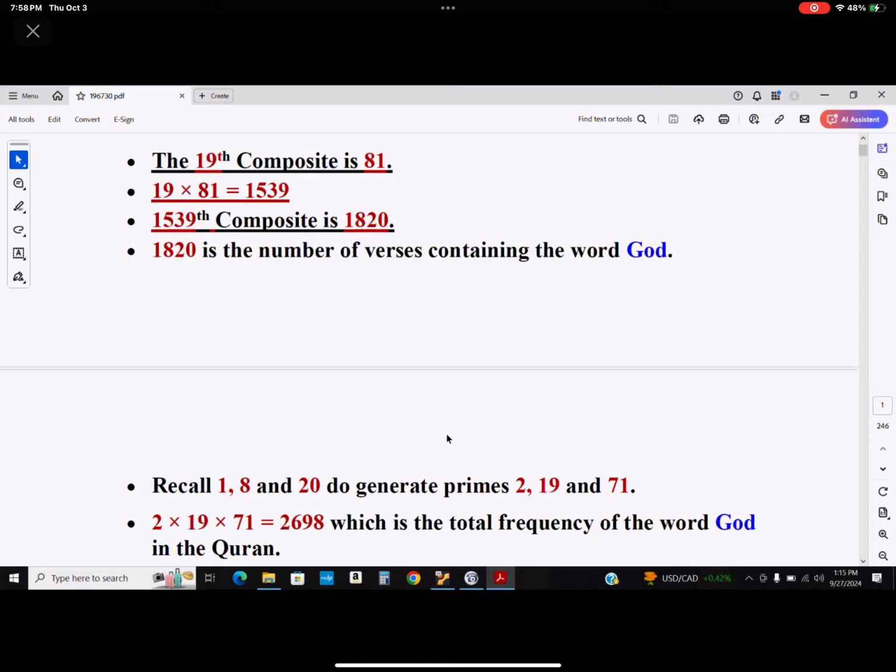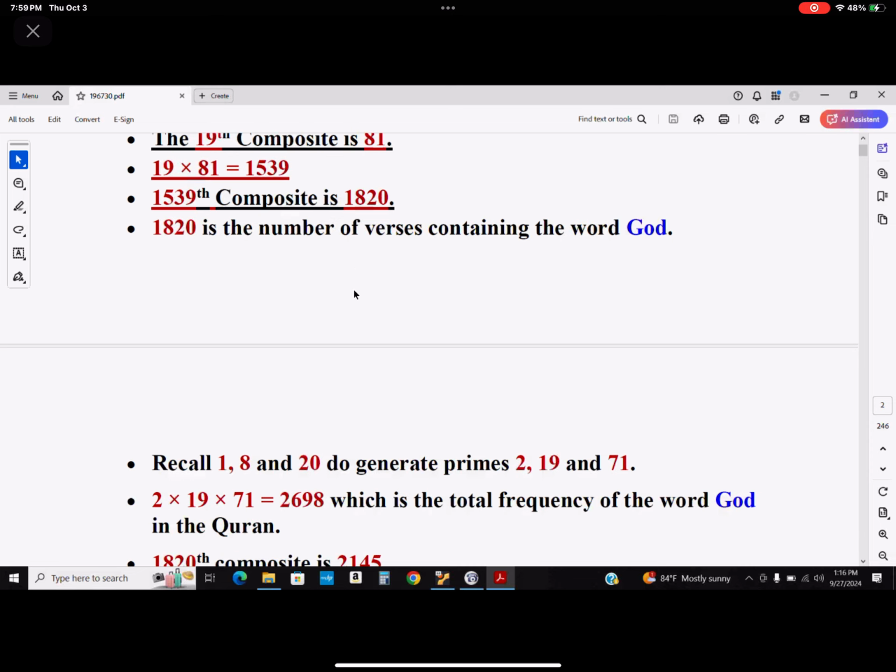So you see how quickly we went from the 19th odd composite, which is 81, to the number of verses that contain the word God, and also to the frequency of the word God himself.